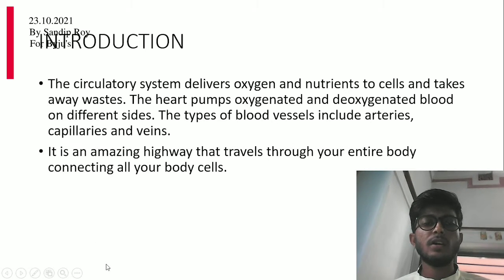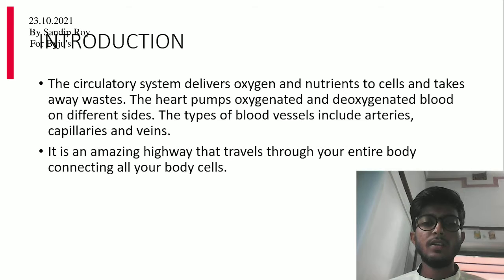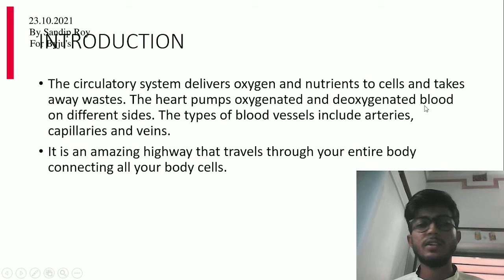Introduction. The circulatory system. What is the circulatory system? The circulatory system's function is to deliver oxygen and nutrients to cells and take away waste. The heart, the main and original part of our body, pumps oxygenated and deoxygenated blood on different sides.